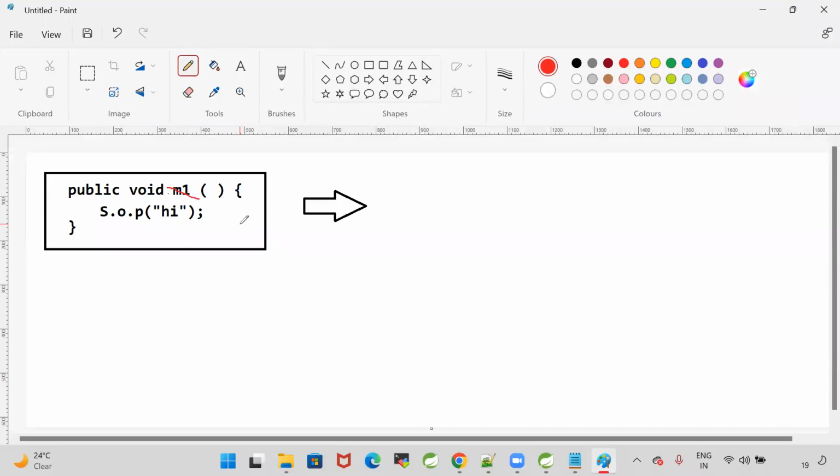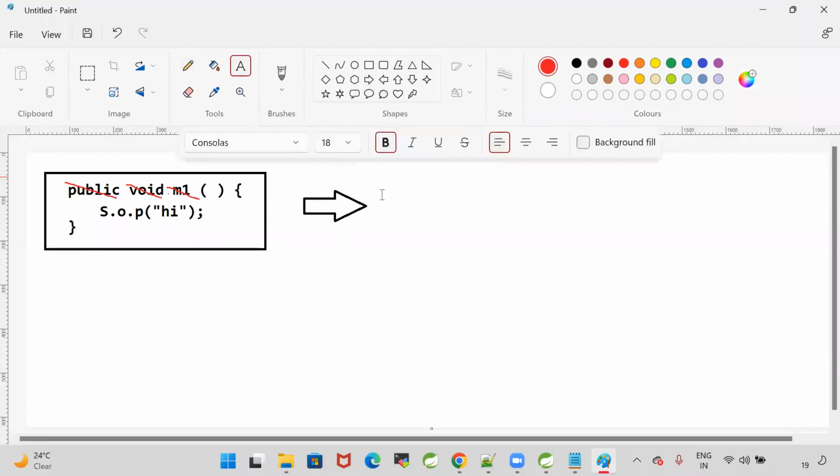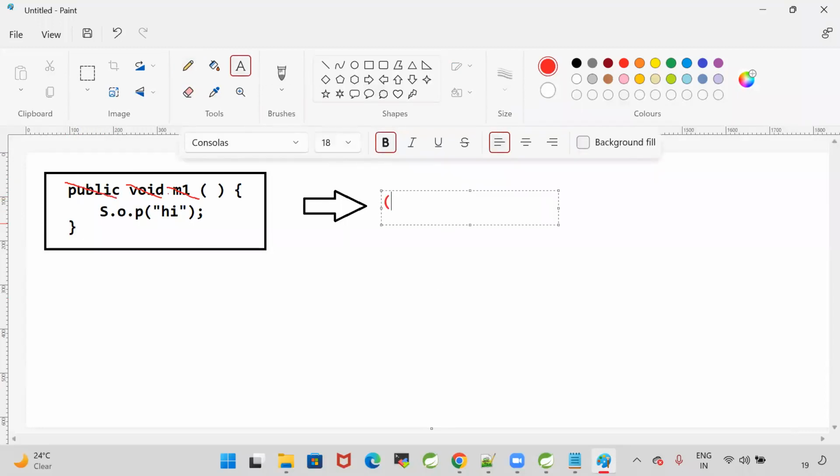Name will not be available for lambda. Lambda will not have any return type, so remove the void also. Lambda will not have any modifier, so remove the modifier also. If I remove everything, then what is remaining? Braces are available to represent parameters, then one arrow will come, the arrow function, and a body. What is that body? System.out.println of hi. This is called our lambda expression.